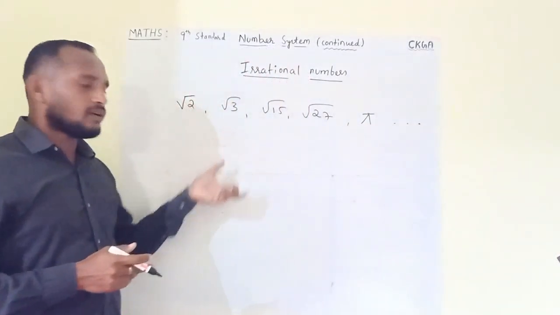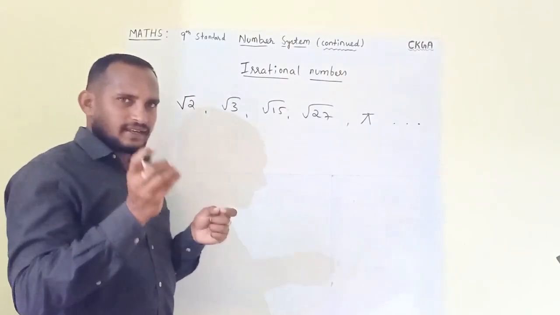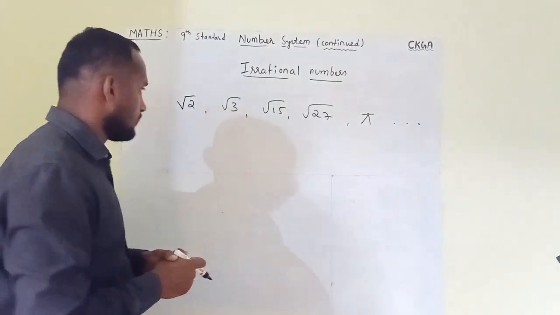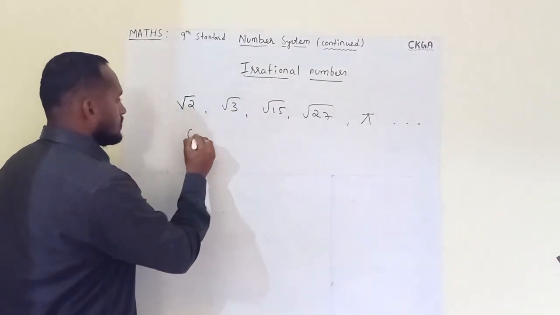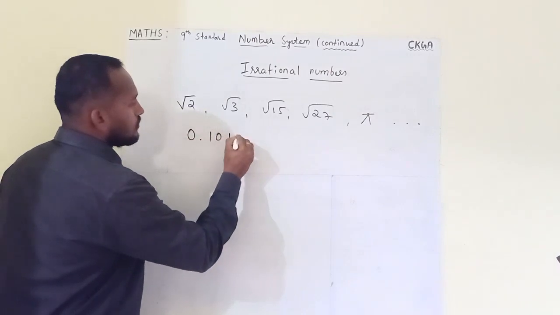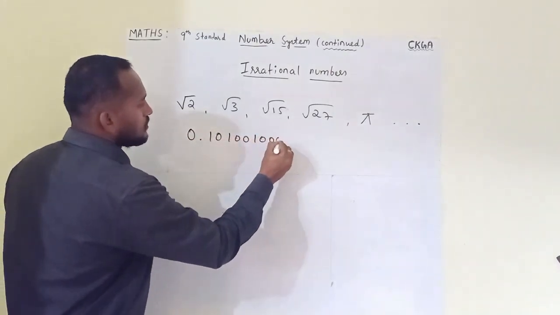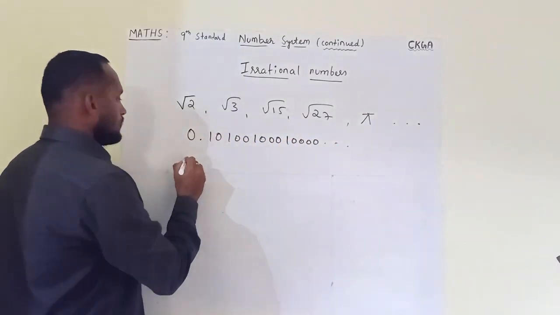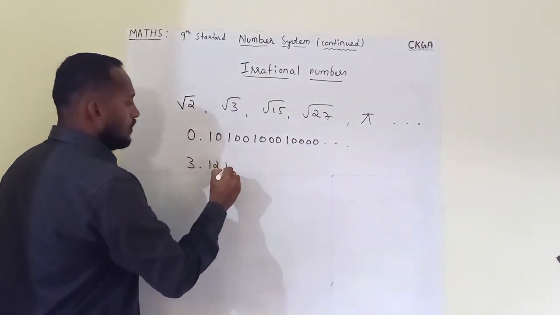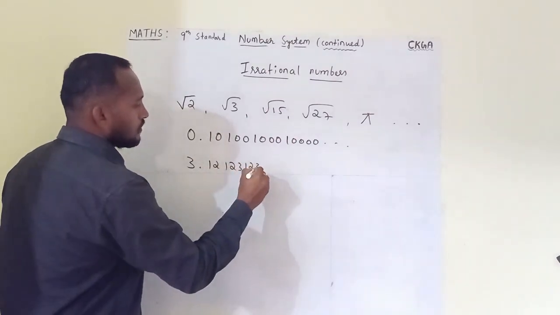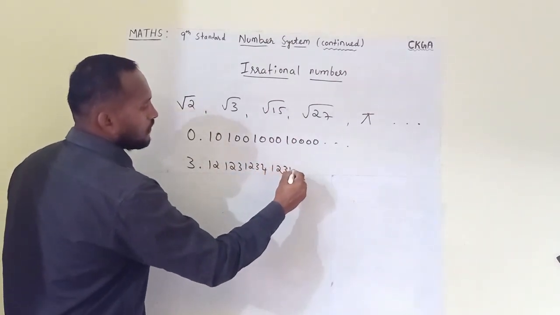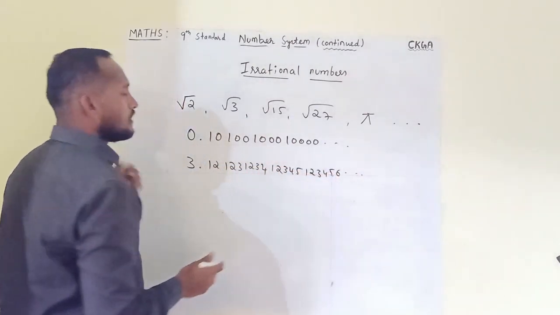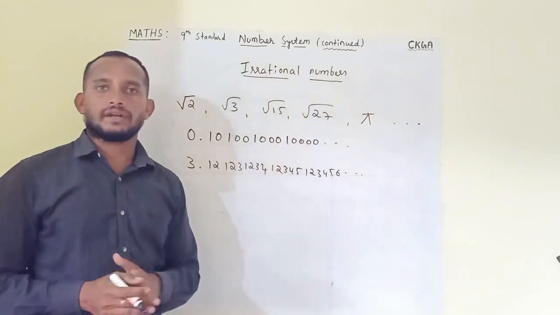Among them, I'll write some of them. You just recognize the difference between irrational numbers and rational numbers. Suppose you write 0.10, 100, 1000, 10000 with zeros continuing, or 3.12, 123, 1234, 12345, 123456. So these all are examples of irrational numbers.